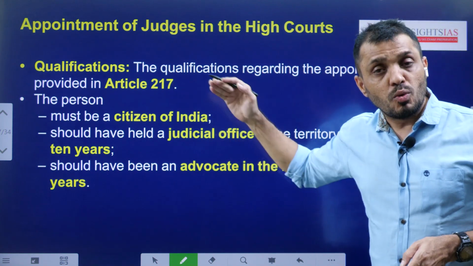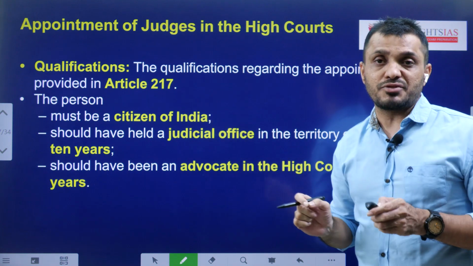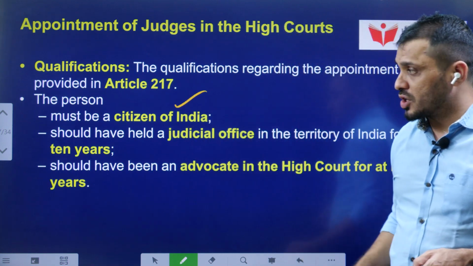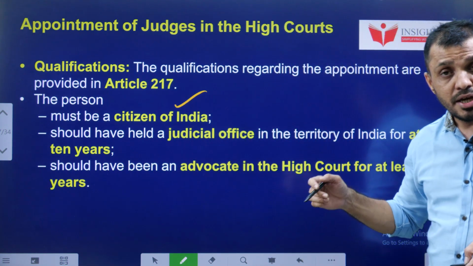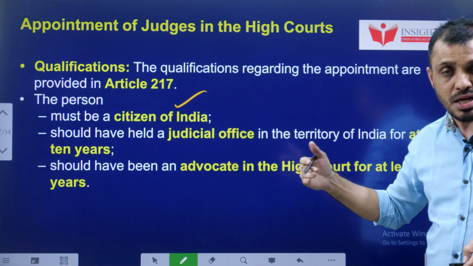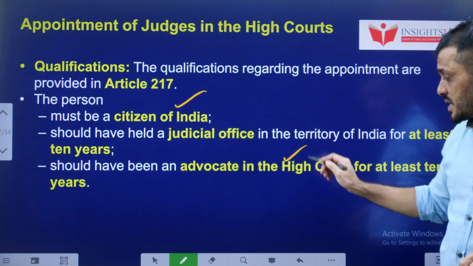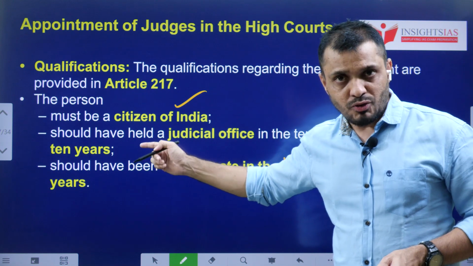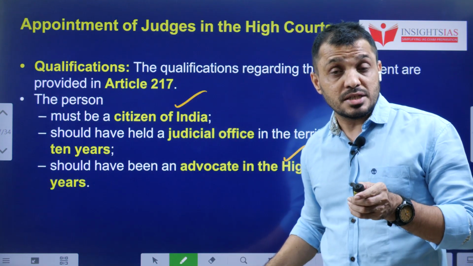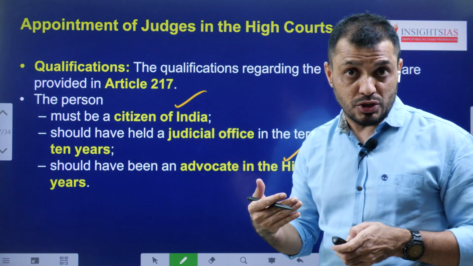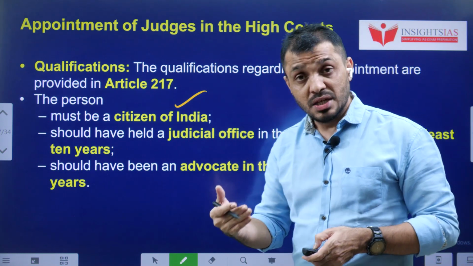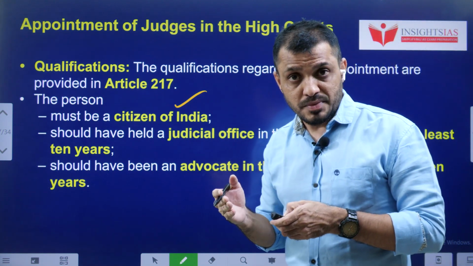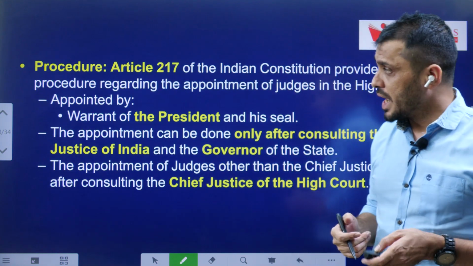The qualifications. What are the qualifications to become a High Court judge? These qualifications are mentioned under Article 217. The person must be a citizen of India and must have 10 years of experience as a judicial officer or 10 years of experience as a High Court advocate. Both are not required. Either qualification is enough. But here you have to understand, when we discuss the Supreme Court judge qualification, there you have one provision, that is judicial expert, or eminent person in judiciary. That kind of provision is not there with respect to a High Court judge.